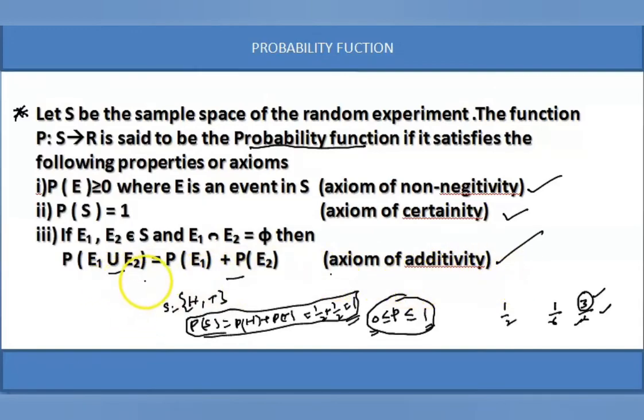P of A union B union C becomes P of A plus P of B plus P of C, where A, B, C are mutually exclusive. This is called additivity. The probability of the union of three events becomes the sum of the probabilities of the events. Therefore, this is called the additive axiom of the probability function. There is the certainty axiom and the positive axiom of the probability function. So the probability function satisfies three conditions: P of E greater than or equal to 0, P of S is equal to 1, and P of E1 union E2 is equal to P of E1 plus P of E2, where E1 and E2 are mutually exclusive.